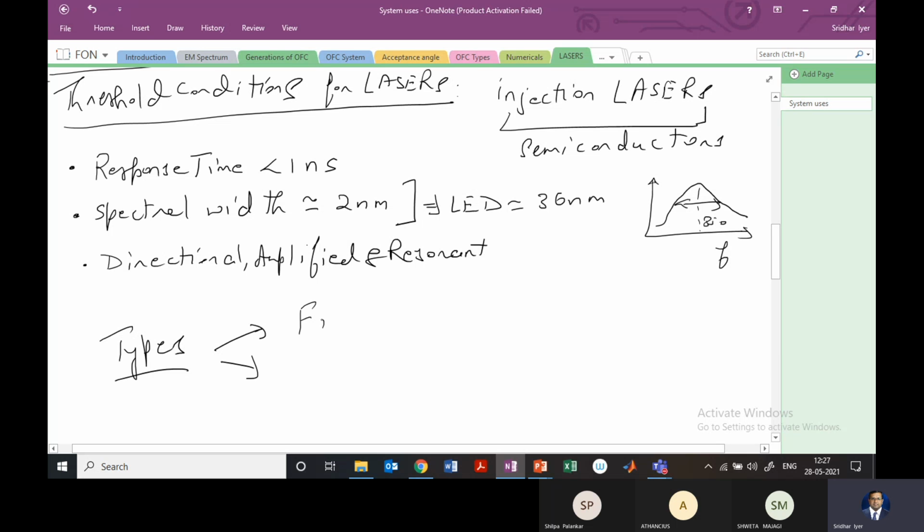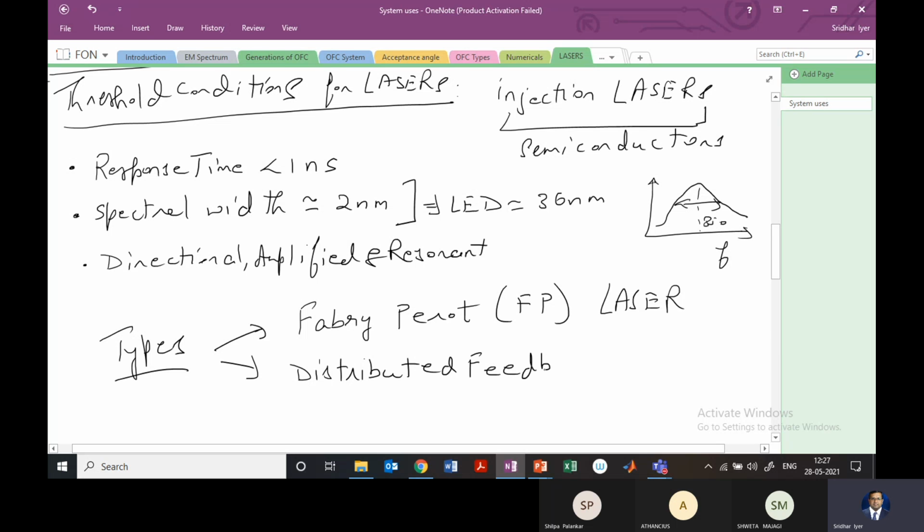One is known as the Fabry-Perot laser, or FP in short, and the other one is known as the distributed feedback laser, or DFB. That's what they call it. So these are the two kinds of